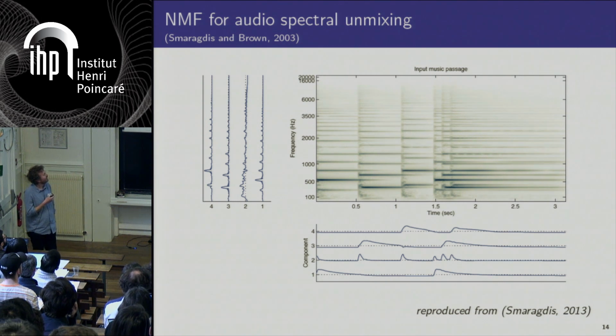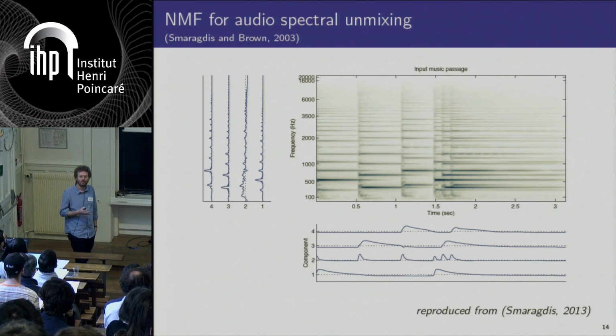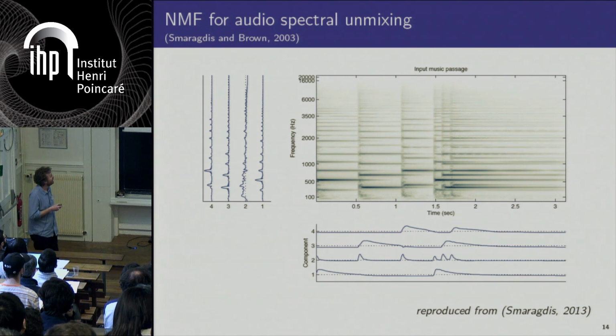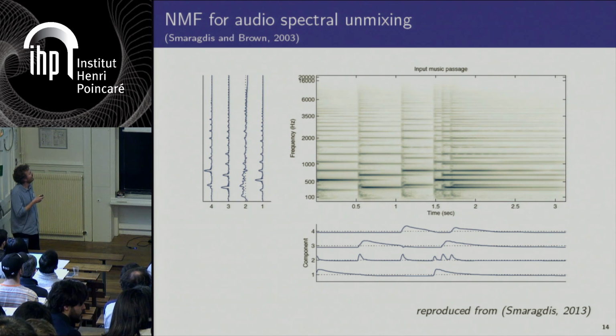For example, in this matrix, you have the spectrogram of a short piano sequence composed of 4 notes. And this is a polyphonic recording, meaning that the notes are superimposed. And NMF, on such a simple example, in a non-supervised way, can automatically extract the spectra of the individual notes. And you can see that in the rows of H here, you obtain the activations of the individual notes.